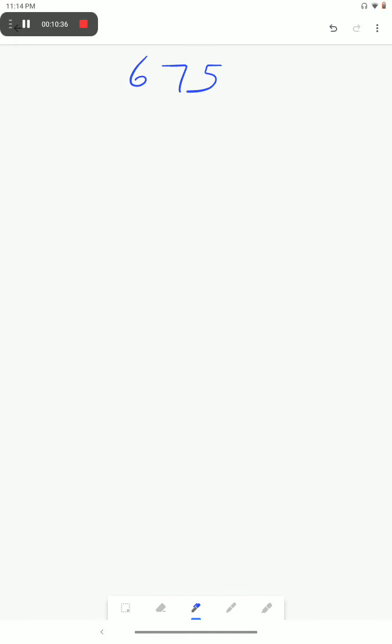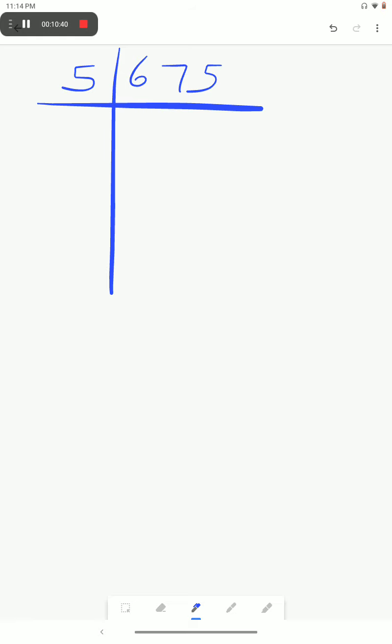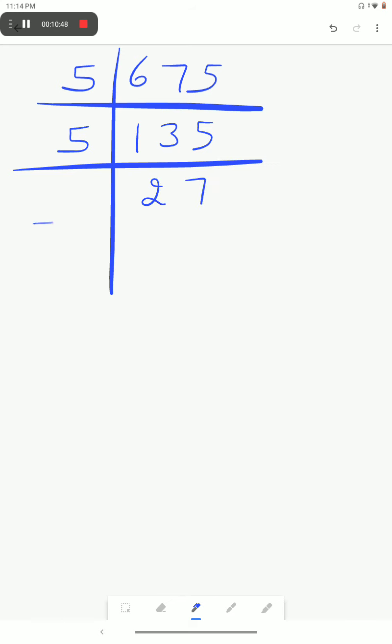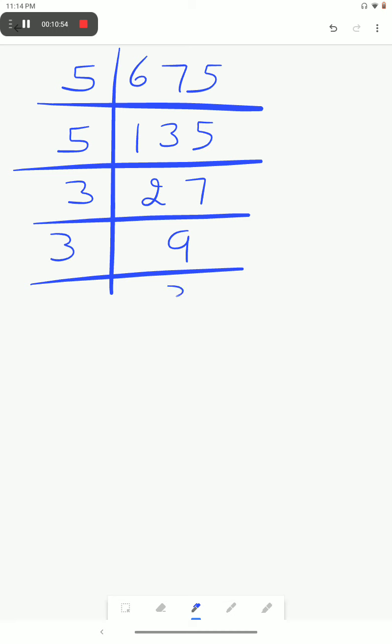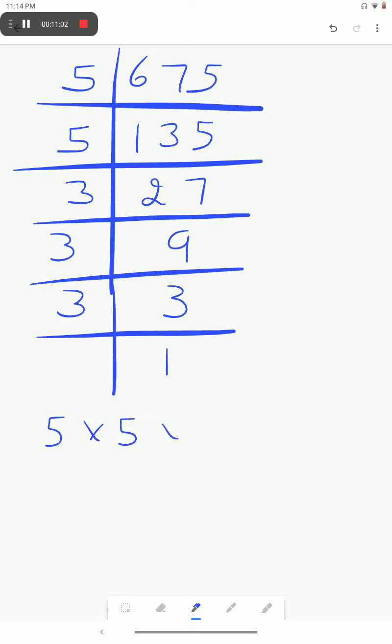675. Now find its prime factors. It will come in the table of 5. We will get 135. Again in the table of 5, it will come out to be 27. Then it will come in the table of 3. 3 9s are 27. 3 3s are 9. And then 3 1s are 3. What will be its prime factors? 5 into 5 into 3 into 3 into 3.